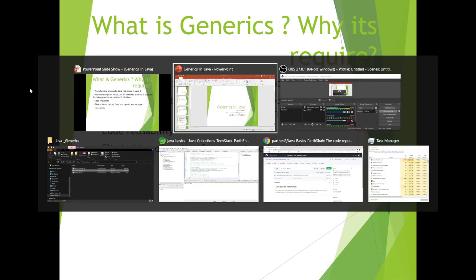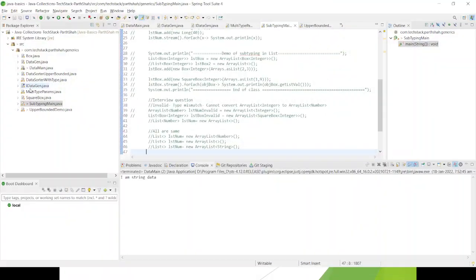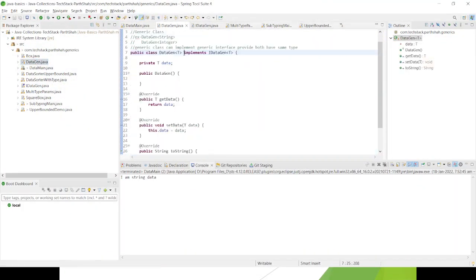So let's take a brief look into the code. I have created a simple class DataGen and it's generic. If I want to write a generic class, I just write public class and then specify a type parameter. Now this can be T, V, anything. It's just a type parameter.